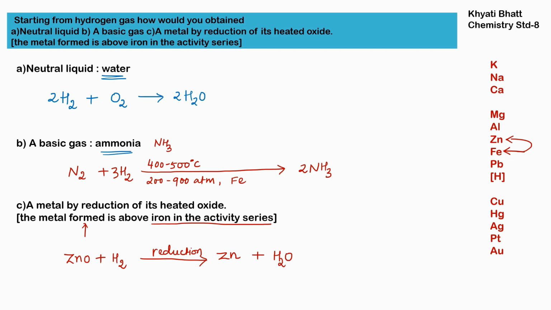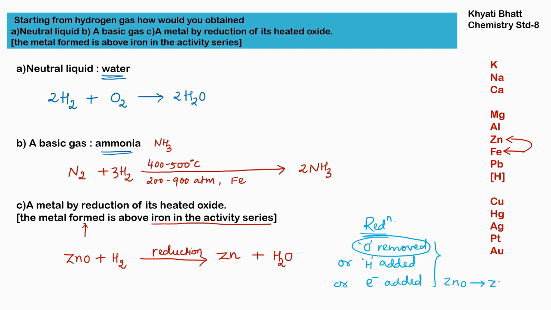And this is a reduction reaction. Why is this a reduction reaction? Because in reduction the oxygen will get removed. This is the reduction reaction in which oxygen is removed, hydrogen is added, or electron is added. If any one of these happens, then it is a reduction reaction. So what is happening over here? Here oxygen is getting removed from the reactant. From ZnO it is becoming zinc. Oxygen is removed. So this is a reduction reaction.